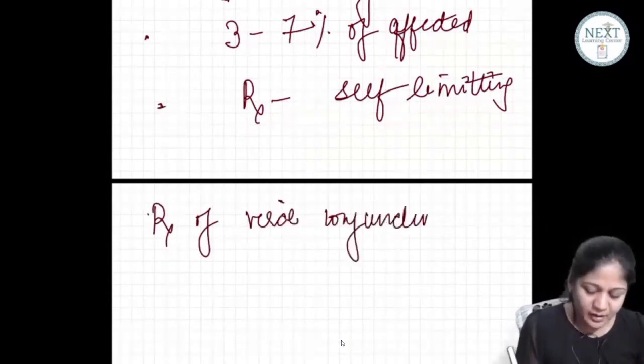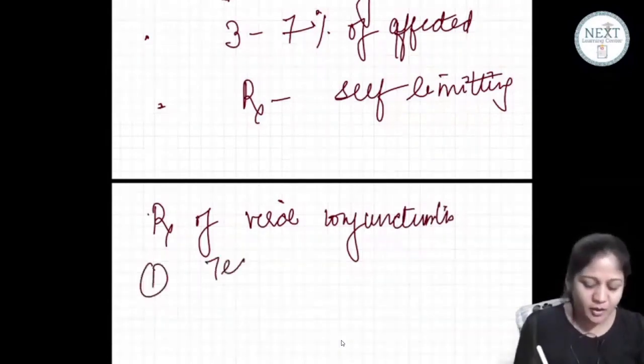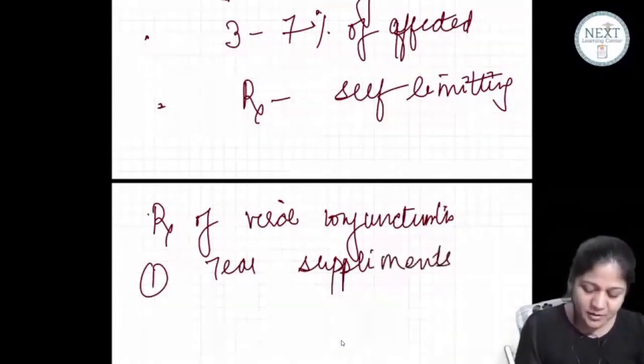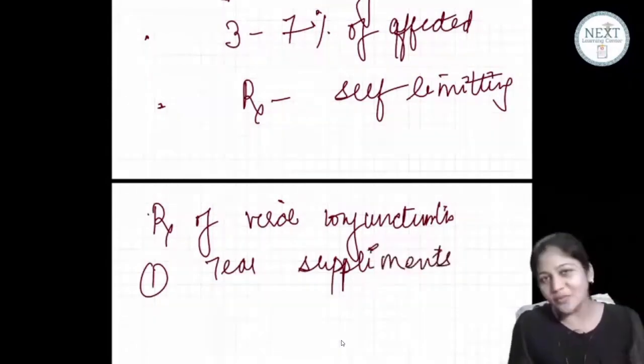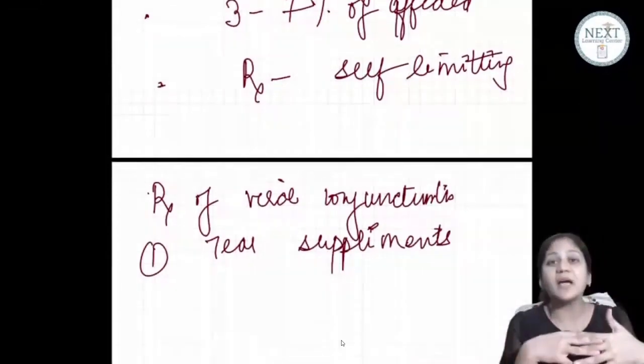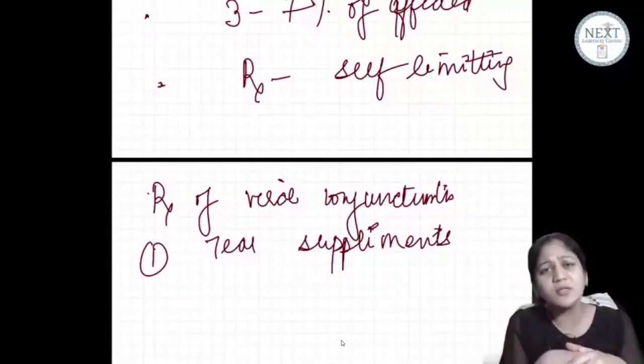Treatment of viral conjunctivitis or treatment of conjunctivitis as such, first of all you should give tear supplements. ठीक है ना? You should give tear supplements to give a soothing effect to the patient, isn't it? देखो ना, conjunctivitis है, patient आपके पास आया, if you say भाई treatment is supportive, you don't want to give anything, it is self-limiting, so what will happen?